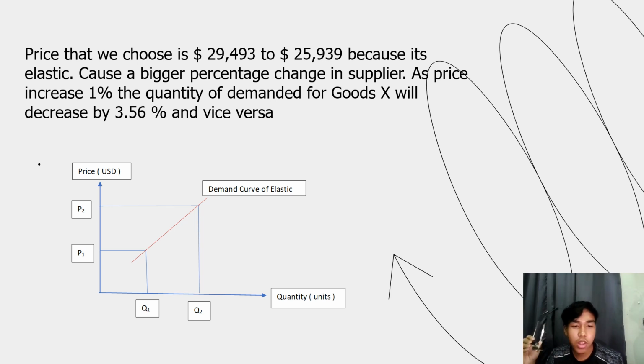So we look at the graph. We get the graph of an elastic demand curve, using price in USD and quantity in units.